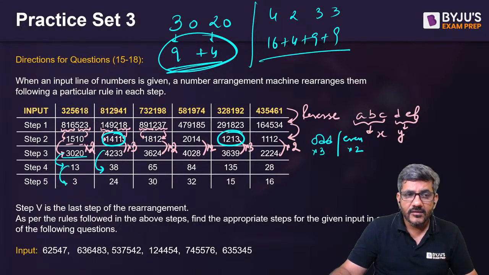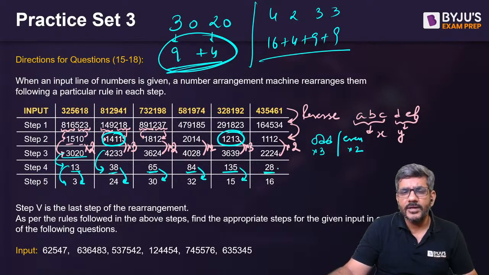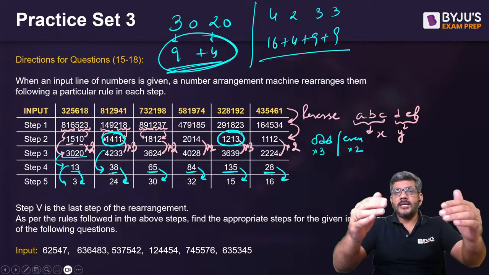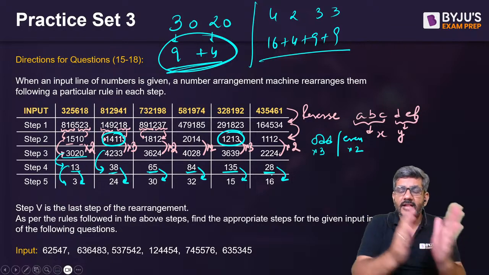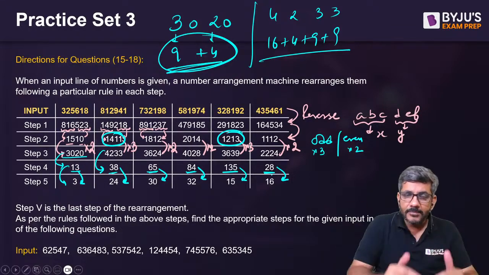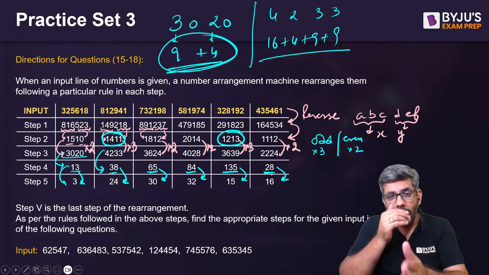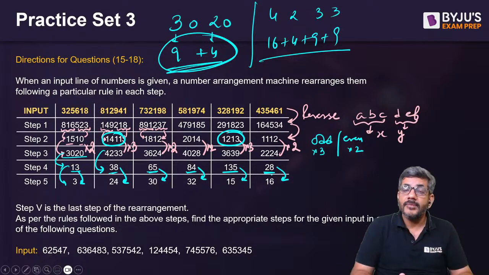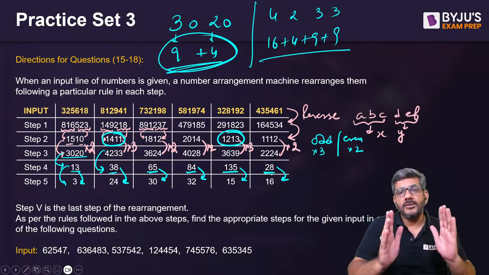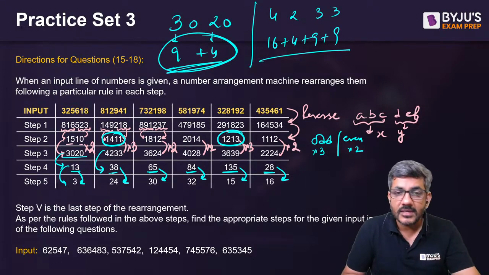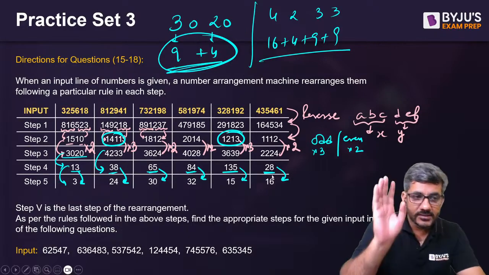And finally 1 into 3 is 3, ये तो दिख ही रहा है, 3 into 8 is 24, 5 into 6 is 30, 8 into 4 is 32, 1 into 3 into 5 is 15, and 2 into 8 is 16. So first step से second step reverse किया, second step से third step, first 3 are added, last 3 are added. Next step, if it's an even number it is doubled, odd number is tripled. Next step, what are we doing? We are adding the squares of the digits, and the last step, the digits are multiplied to get the number. That's how we reach step number 5.